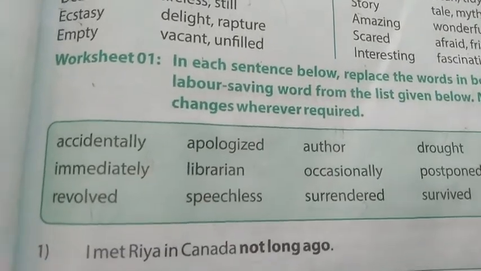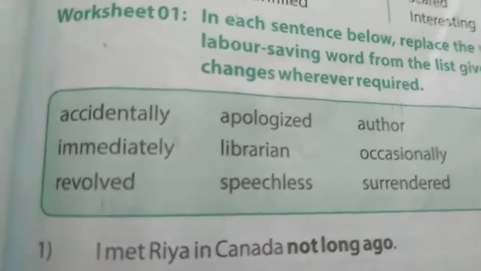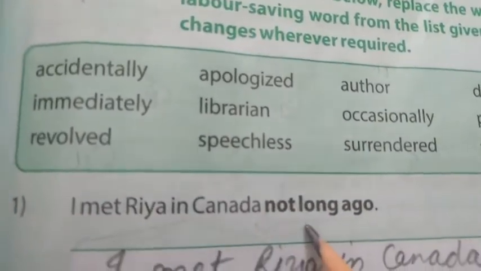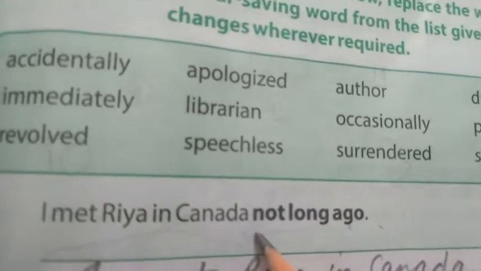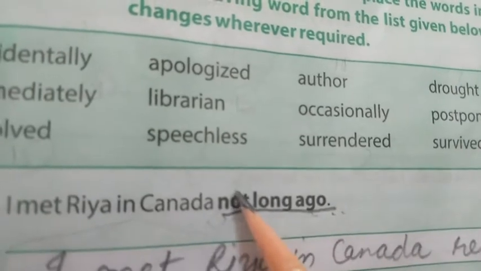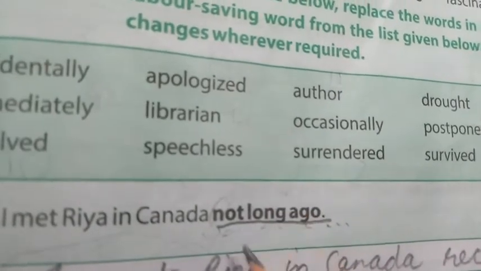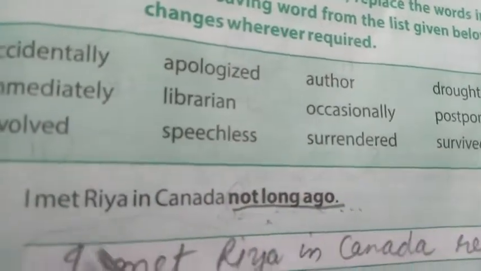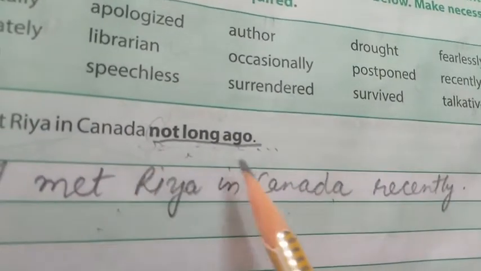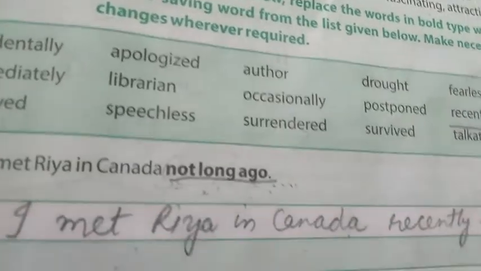As I discussed in the online class also, here we are given this sentence: I met Ria in Canada not long ago. From the group of words given here, we have to use one word which means the same as "not long ago". I have done this one for you. I met Ria in Canada. Not long ago here means recently, so we will use recently. In the same way we have to do the rest of the sentences.